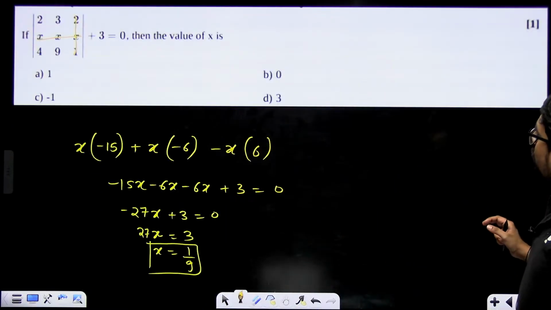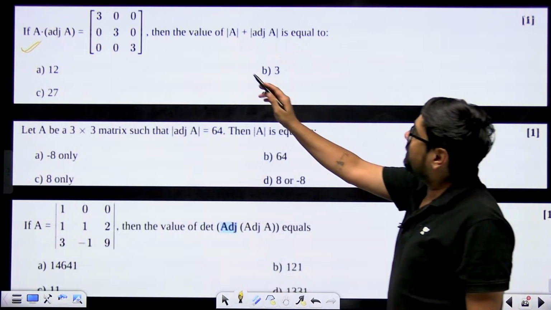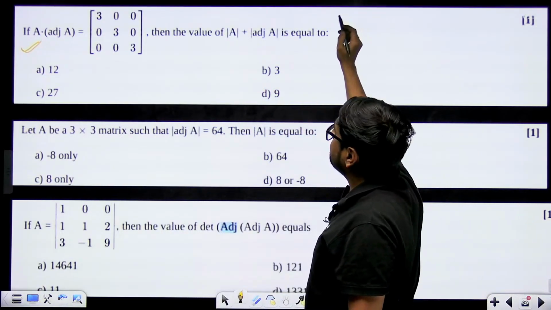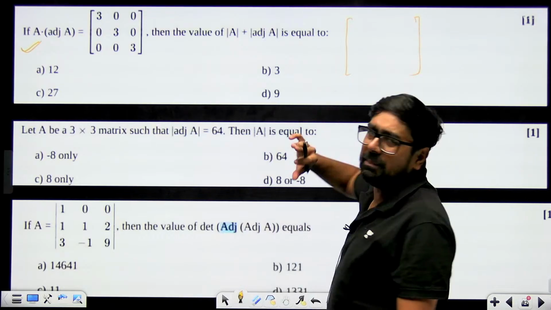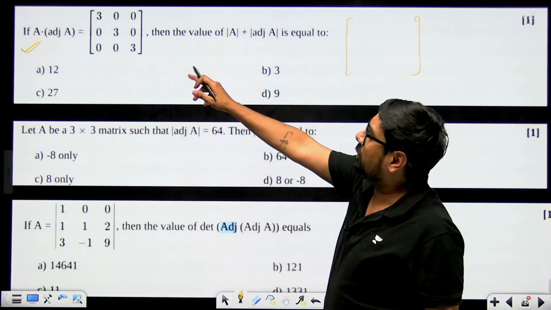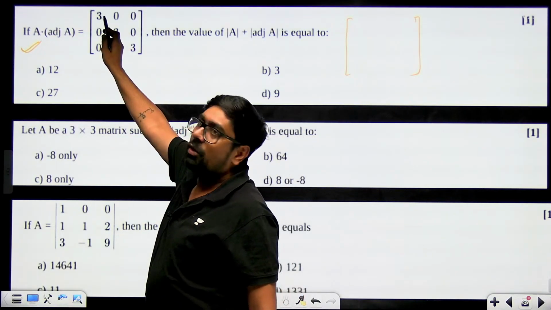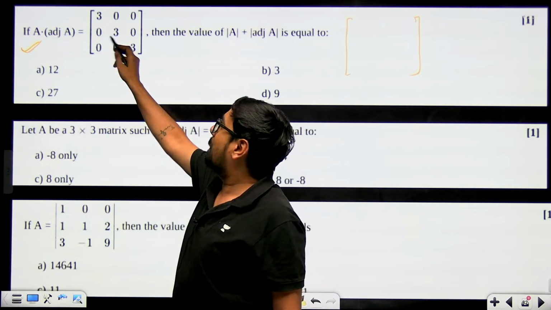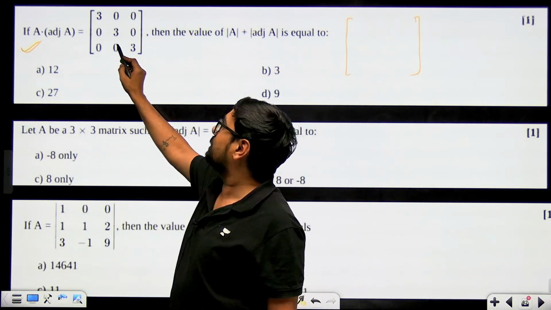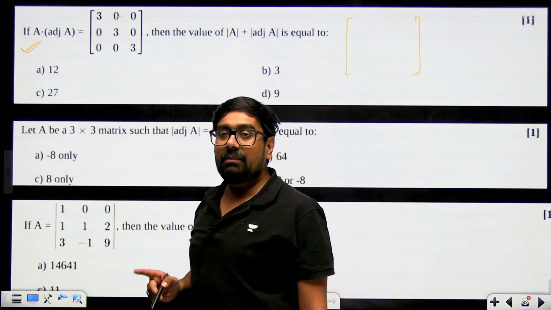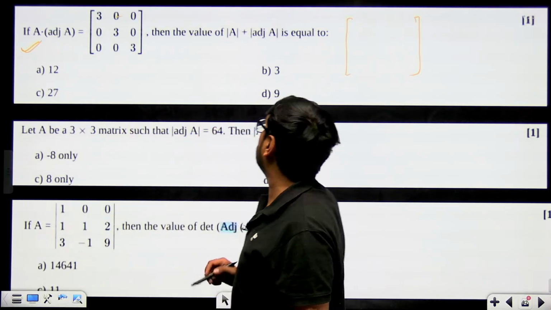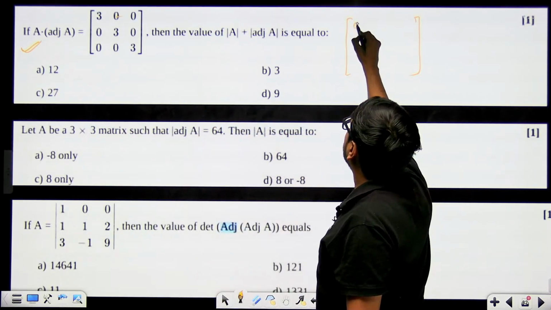So let's do it once again over here. First, we'll find the cofactor matrix. For a 3 cross 3, it is a bit lengthy. For example, for this element 3, what will be the cofactor? Minor multiplied with minus 1 to the power i plus j. So for this one, 9 minus 0, multiplied with minus 1 to the power 1 plus 1, that means 9.